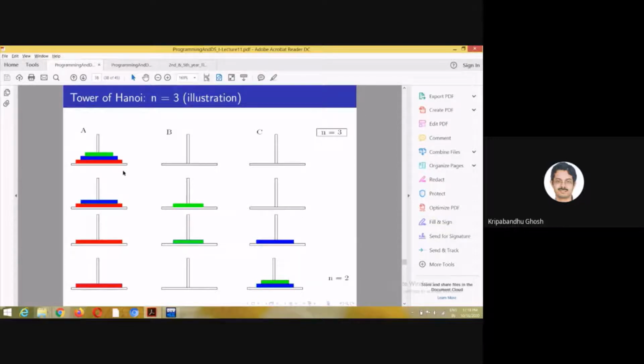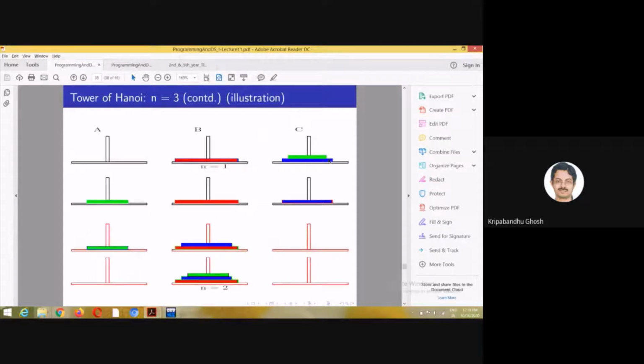What are the sub problems? Sub problems are the same problem for lesser size of the input. So here we are solving the sub problem of moving 2 disks from A to C, then moving 1 disk from A to B, and moving these 2 disks from C to B.